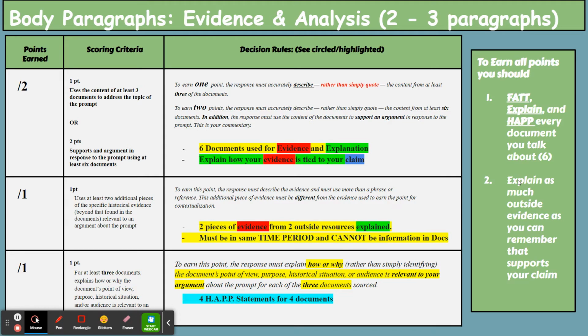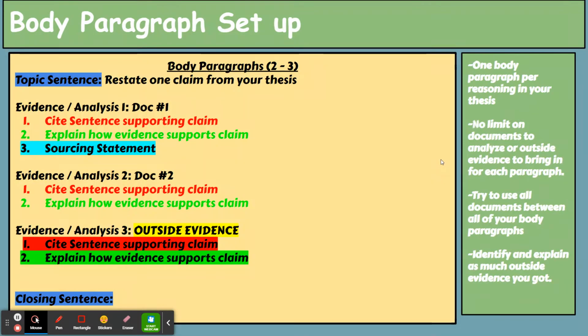Don't worry about this information here. This is all old stuff. I'm teaching it different now. So here is a setup of your body paragraphs. Now, at the start of each body paragraph, we're going to have a topic sentence. That topic sentence is going to tell the reader which line of reasoning this body paragraph is on. So you're literally going to restate your thesis with only one of the lines of reasoning rather than 2 or 3.